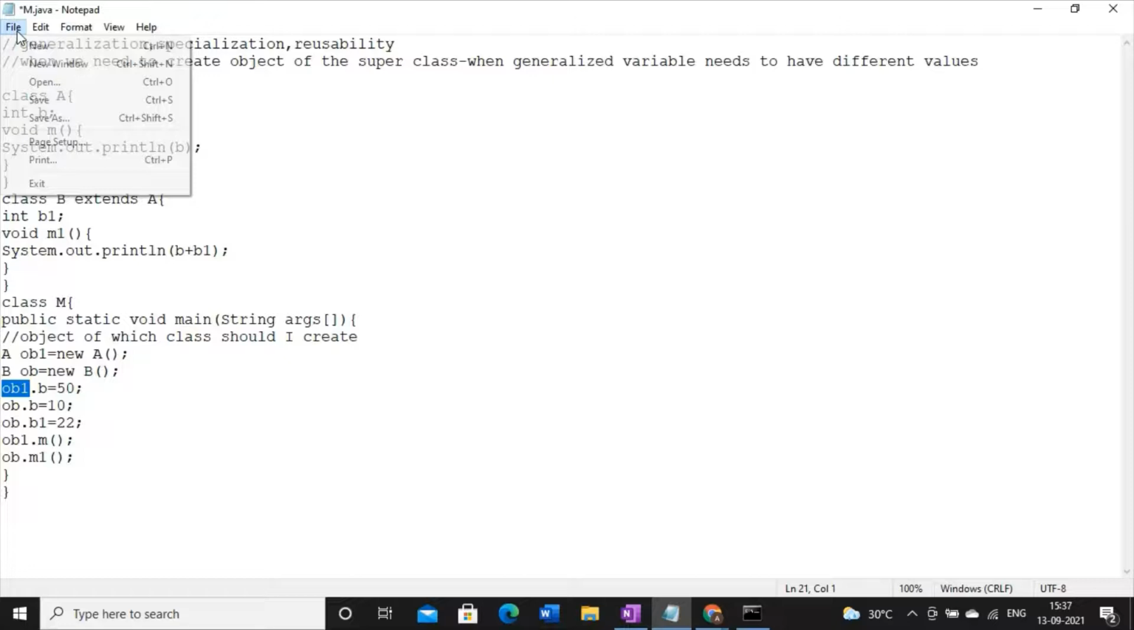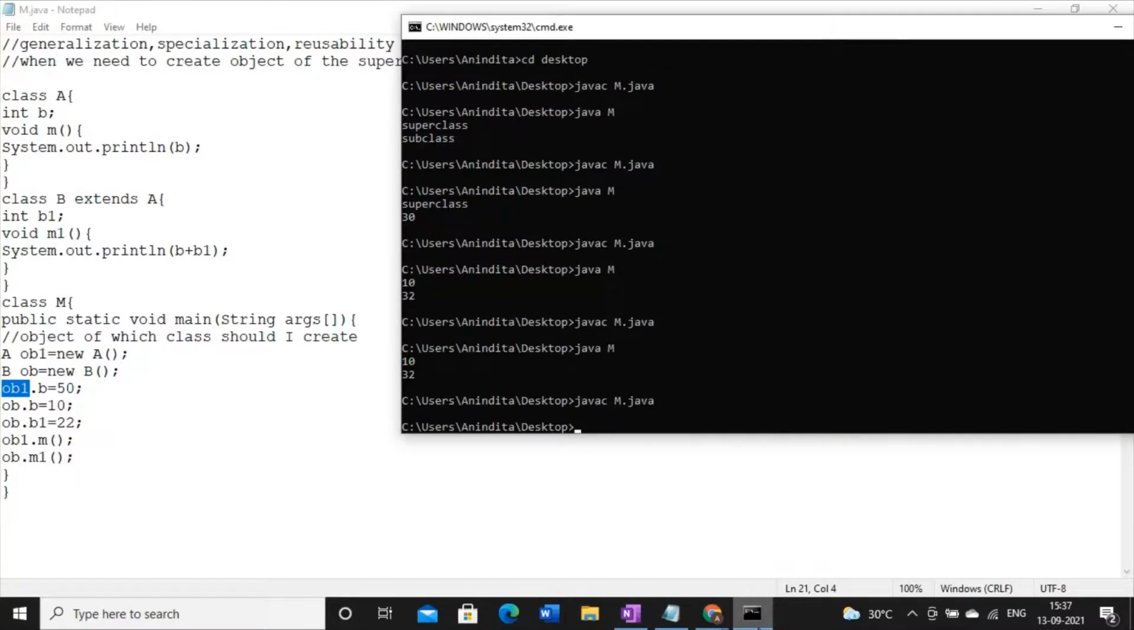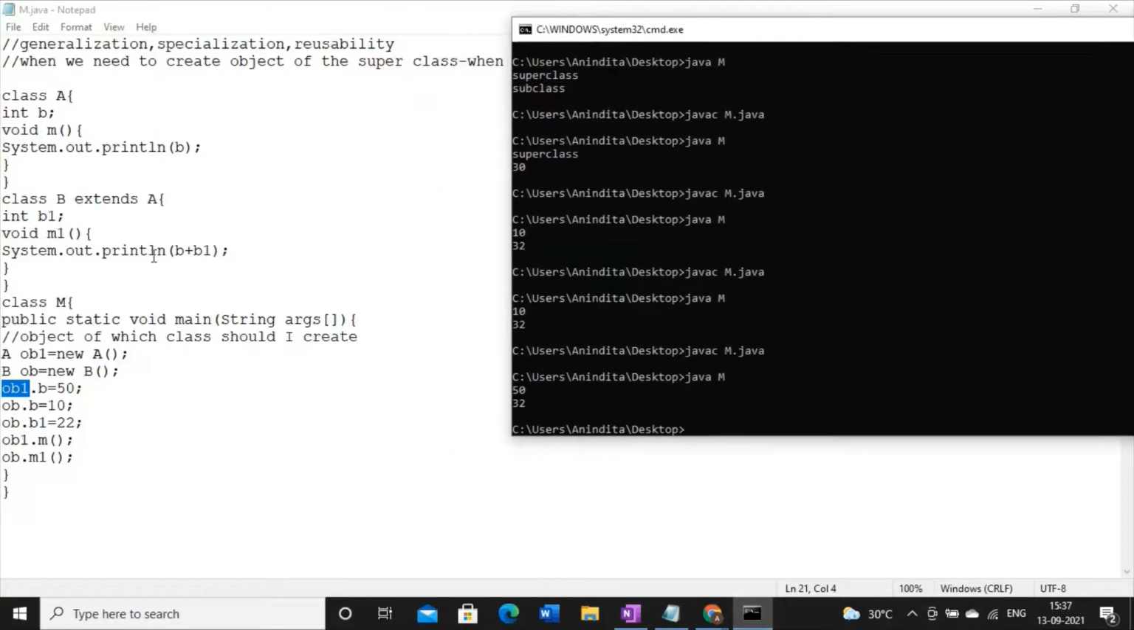At this point, let's execute the code again. See, now it is reflected. So what is our conclusion? So I'm doing one thing.